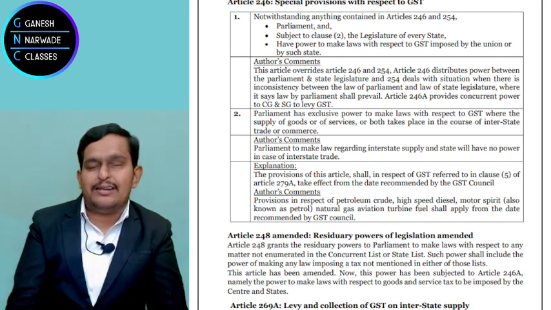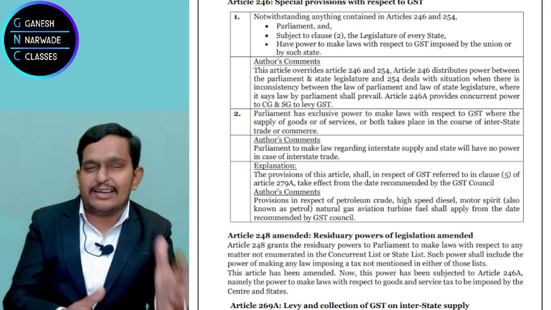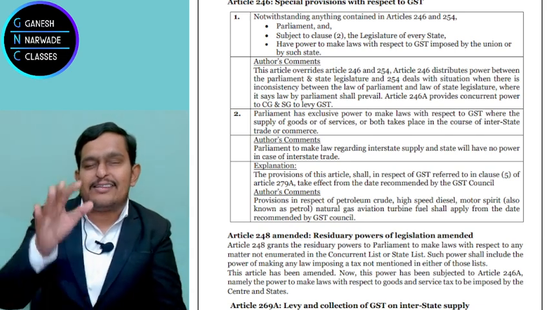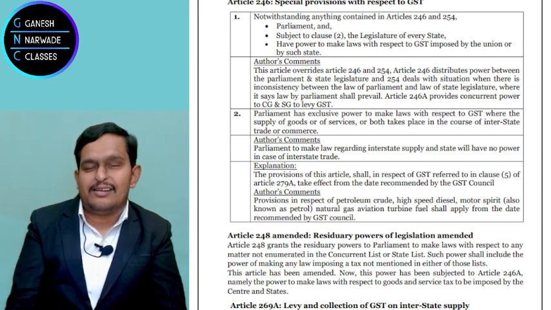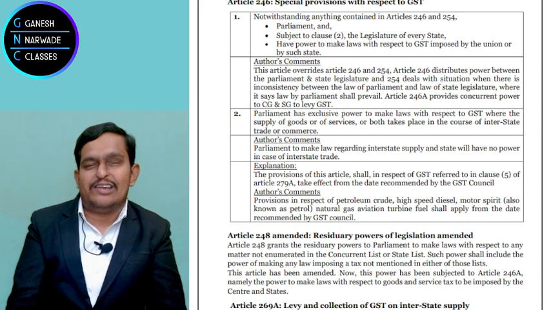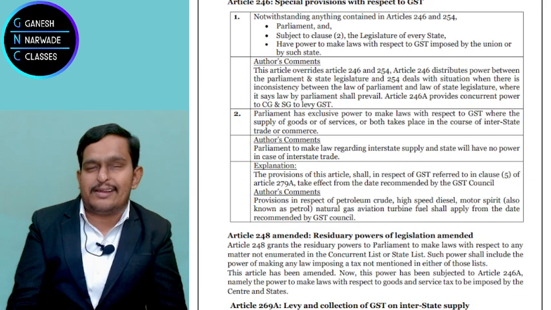And article 254 says that if there is a conflict between center and state, then the center will be dominating. Now, if the center is dominating, then why will all state governments agree? Not agree, right? That's why they said notwithstanding anything contained in article 246 and 254.